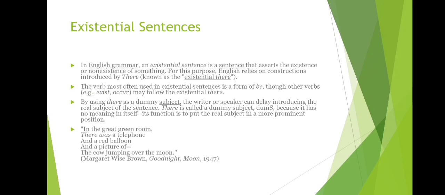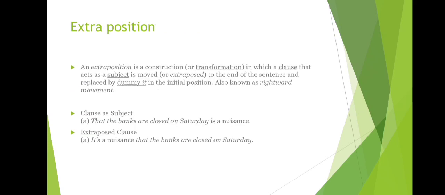By using there as a dummy subject, the writer or speaker can delay introducing the real subject of the sentence. There is called a dummy subject because it has no meaning in itself. Its function is to put the real subject in a more prominent position. Now we can look at an example of it. In the great green room, there was a telephone and a red balloon and a picture of the cow jumping over the moon.